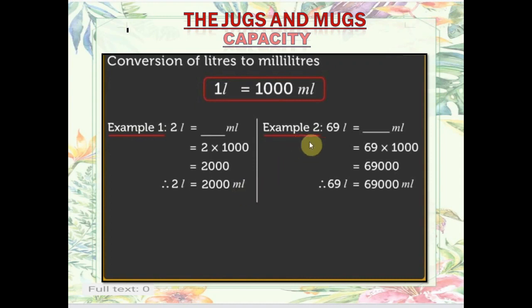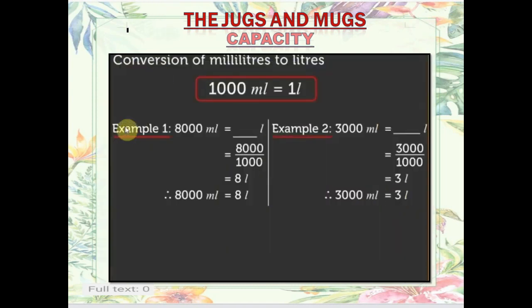One more example. 69 liter is with me. I have to change it into milliliter. Again, from big to small I have to go, so I will multiply by 1000. You can see that 1 liter is equal to 1000 milliliter. So when 69 liters are there, how much will it be? I will multiply by 1000 milliliter, and I got 69,000 milliliter. So this is the answer.